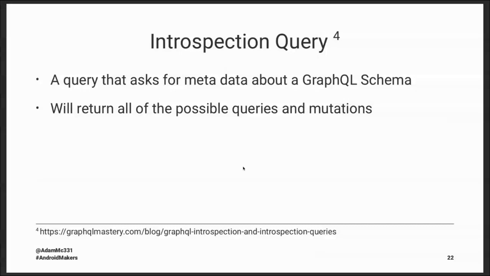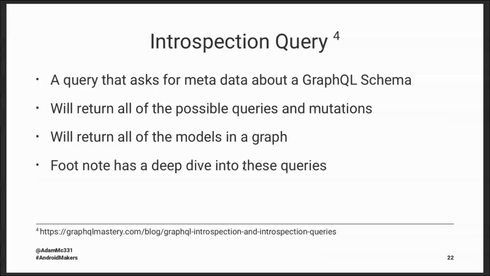It returns all of the models in a graph. So this will tell me Pokemon. This will tell me the Pokemon dimension that we talked about earlier. And this footnote has a deep dive into these queries if you want to understand how they come together and what is actually being returned. But in this case, we actually get to do what all developers love to do, which is copy and paste. Because after a while, once you understand you need to run an introspection query to get your schema.json file, and you know that you just need to put it inside this GraphQL folder, you really don't need more than that. It just becomes a sort of copy-paste process to do that.